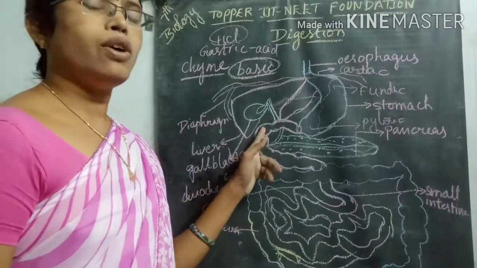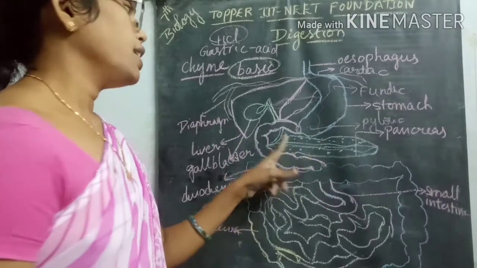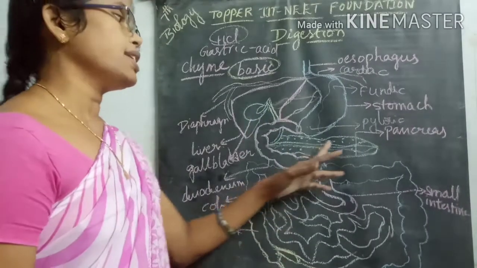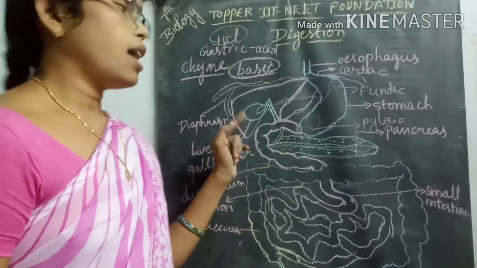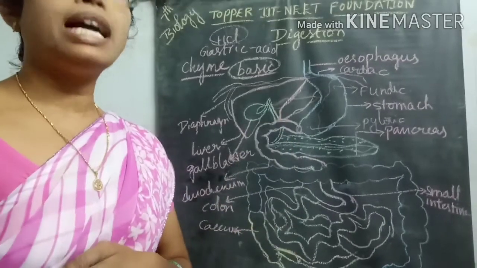The duodenum is connected on one side with the pancreas and on the other side with the liver region. The pancreas is connected with the help of the common pancreatic duct, and the liver is connected to the duodenum with the help of the common bile duct.